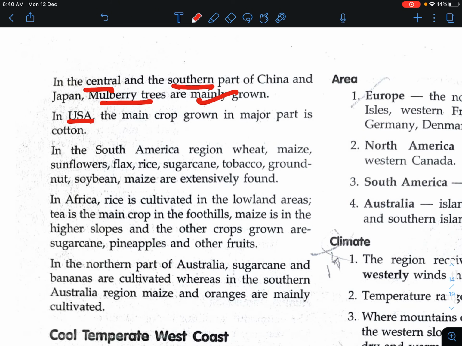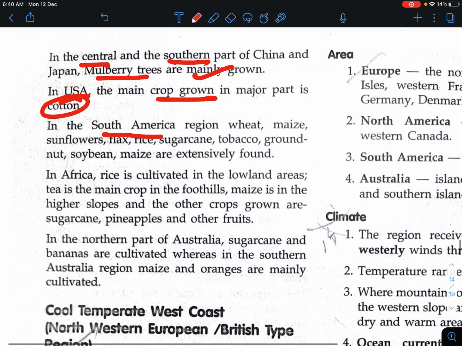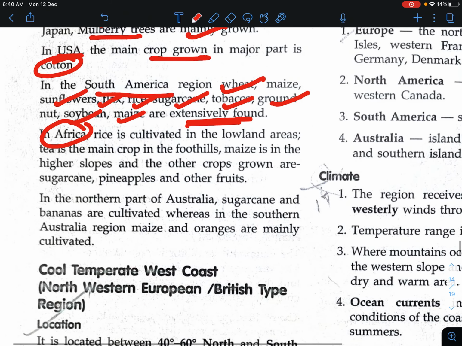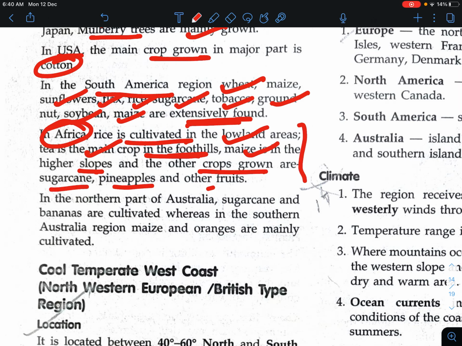In the USA, the main crop grown is cotton. In the South American region, wheat, maize, sunflower, flax, rice, sugarcane, tobacco, groundnuts and soybean are extensively found. In Africa, rice is cultivated in the lowlands, tea is the main crop in the foothills, and maize is grown on the highest slopes, along with other crops such as sugarcane and pine. As per the regions, different crops are grown.